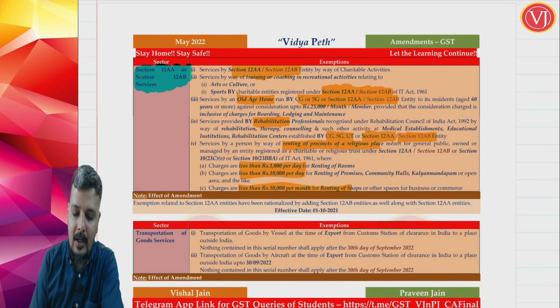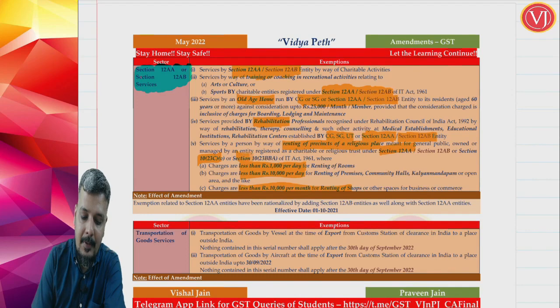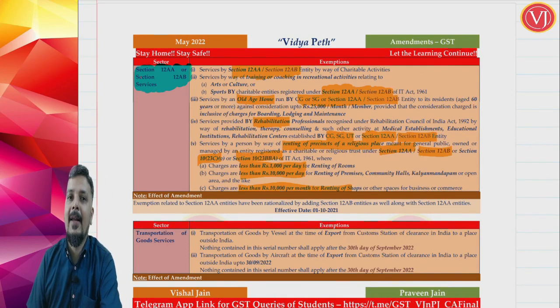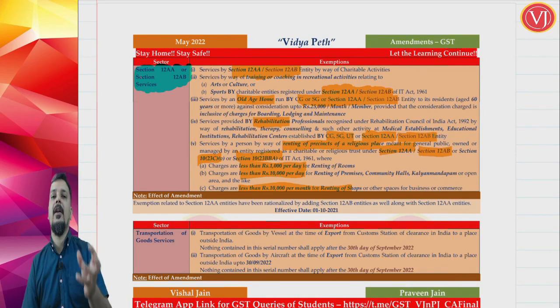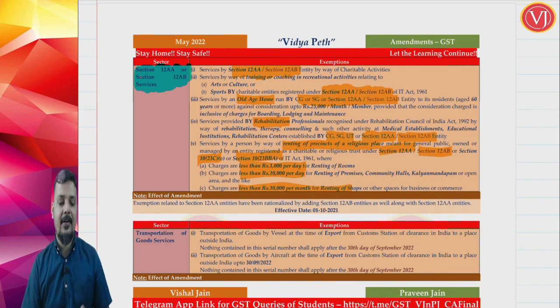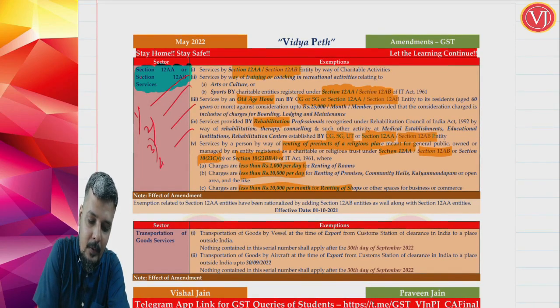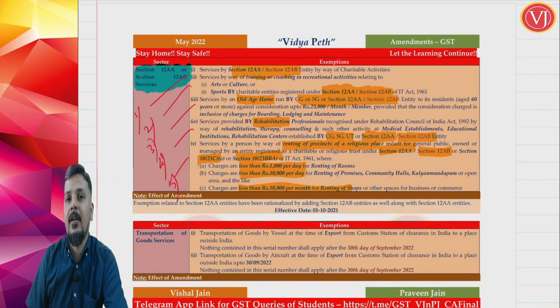Now that was covered for a 12AA entity, section 10(23C) entity, section 10(23BBA) entity. Now they have added even a 12AB entity. So wherever a 12AA entity was there, they have added a 12AB entity as well. So these are the 5 places where, along with 12AA entity, they have added 12AB entity as well, right?